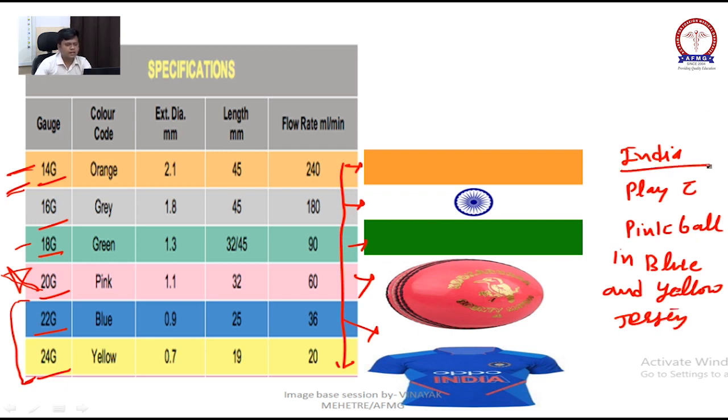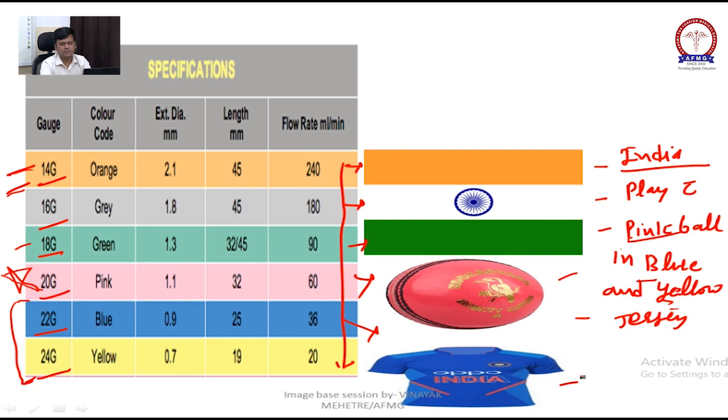India has tricolor: orange, gray, green. Pink ball goes for pink, blue goes for blue, and yellow goes for your yellow.